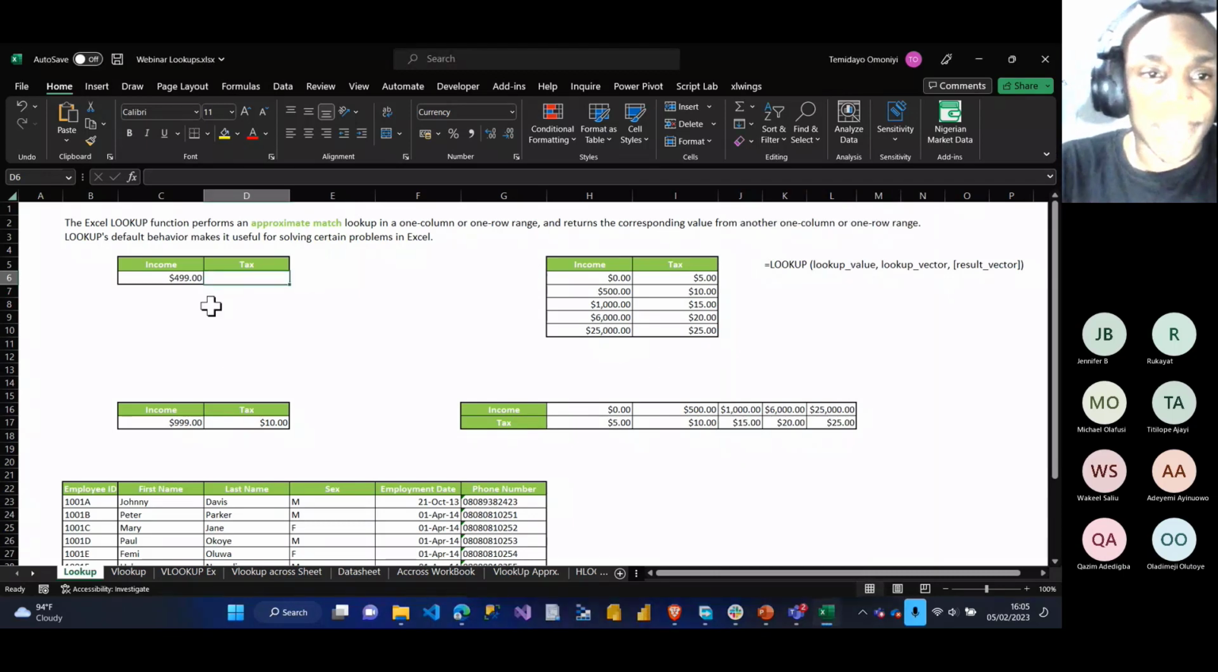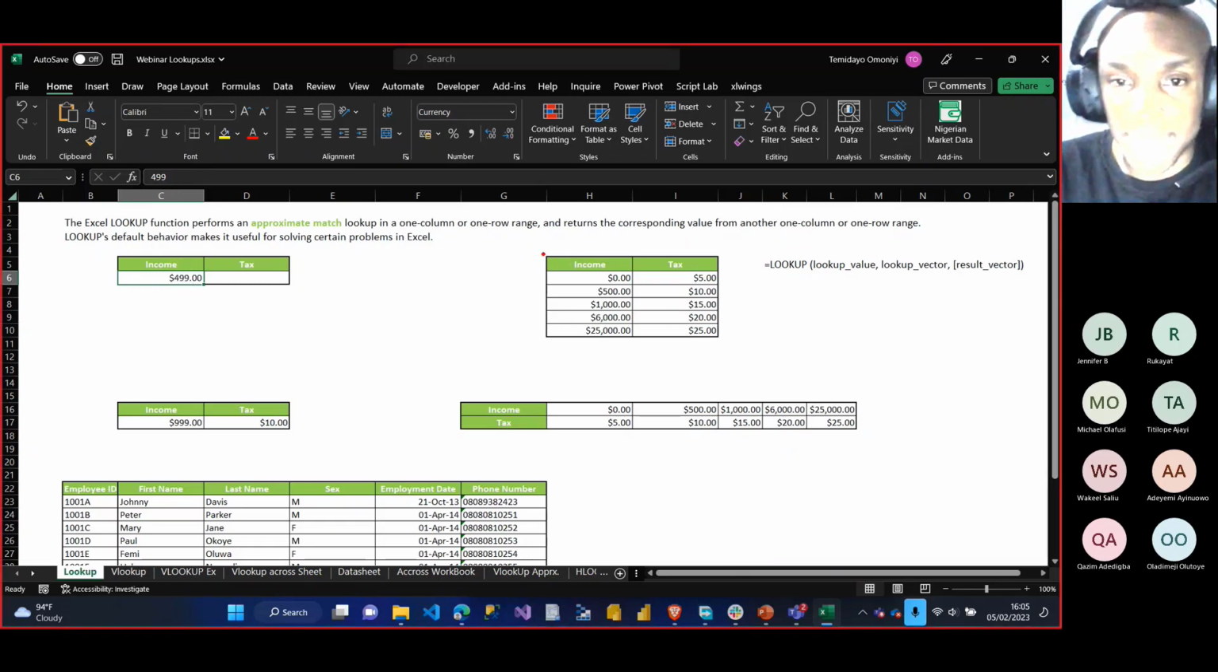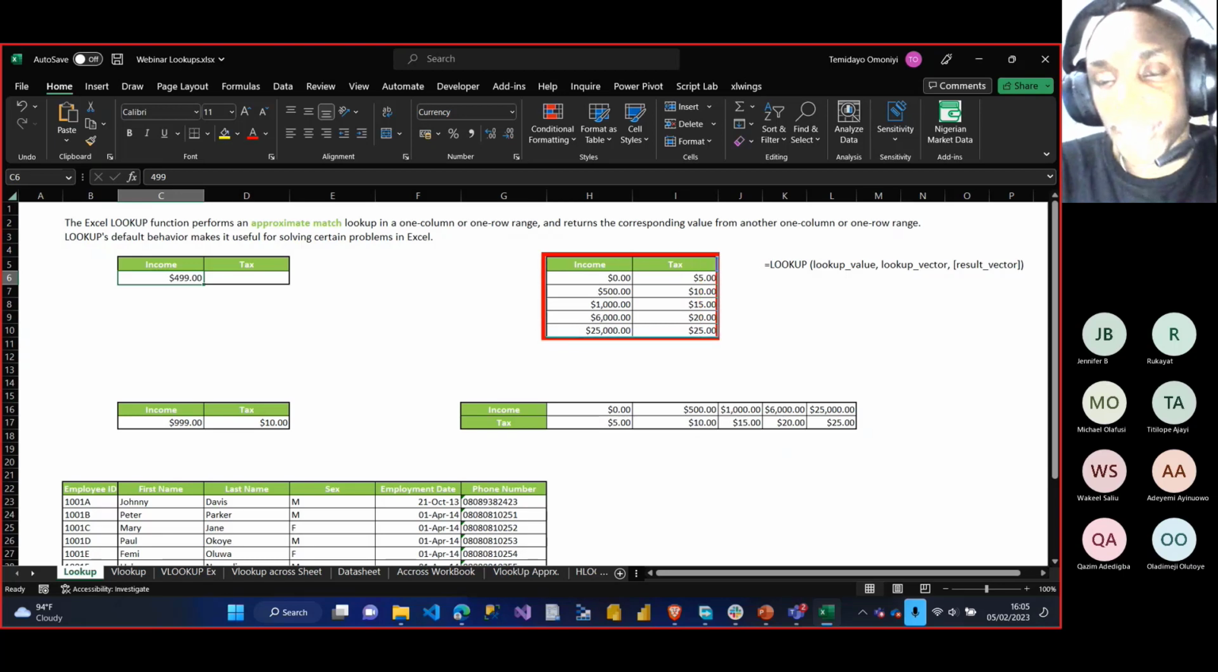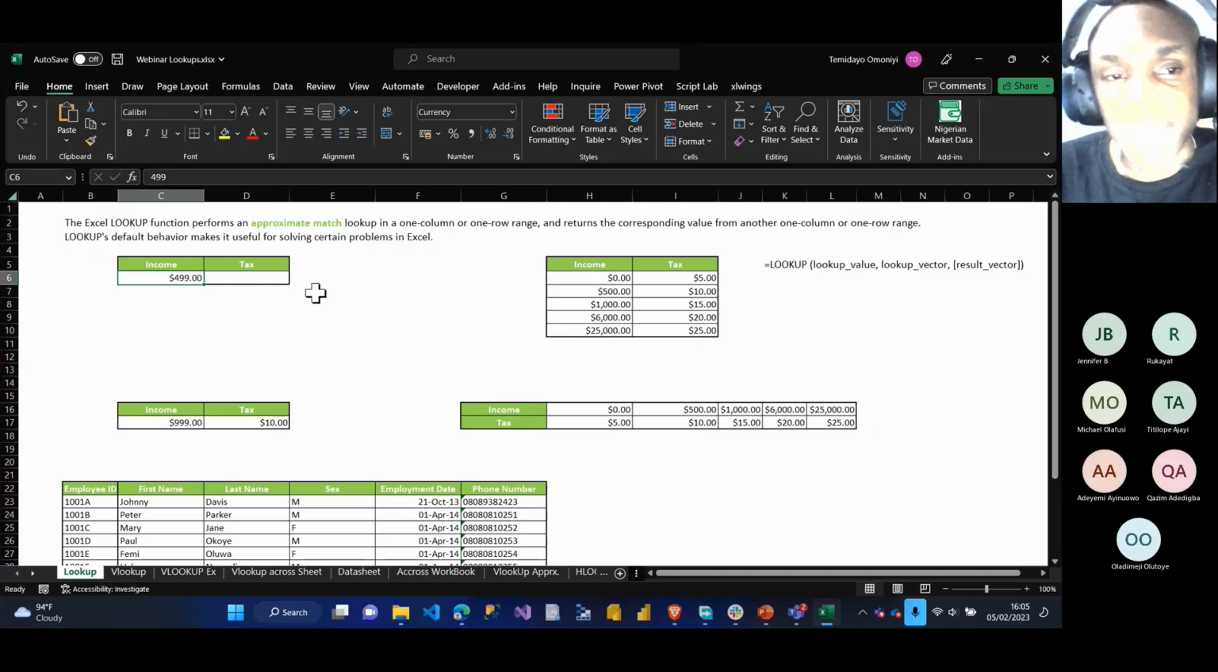Okay, look at this now. I have an income of $499, and I want to know how much tax the person will pay. This part is the data table. Most times when you're doing VLOOKUP, you call it the table array. Remember, by default, LOOKUP is an approximate match, unlike VLOOKUP, where you have the option of choosing either the exact match or the approximate match.